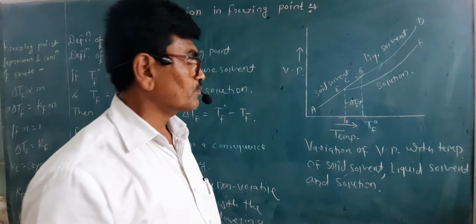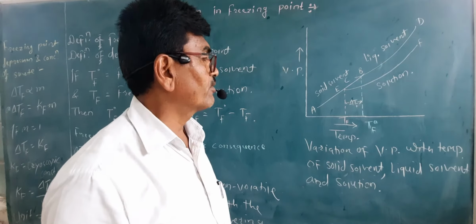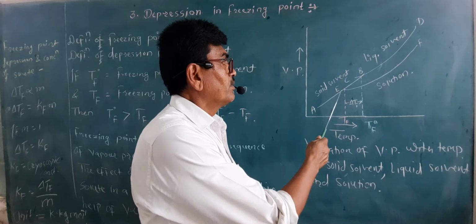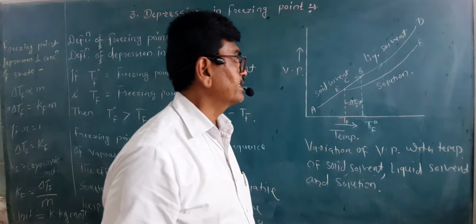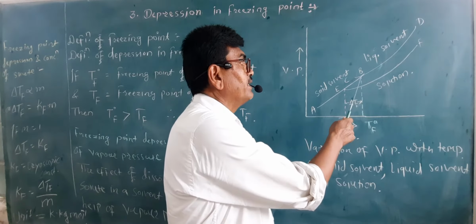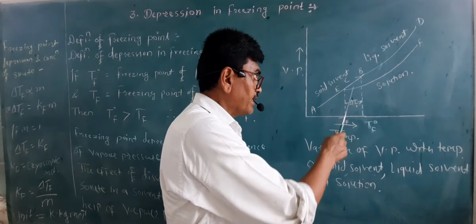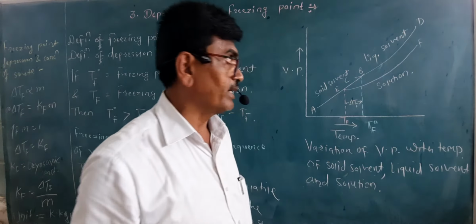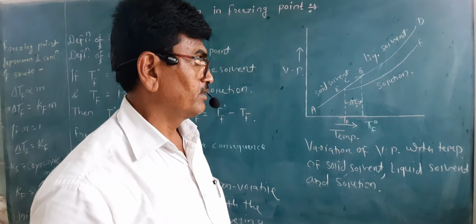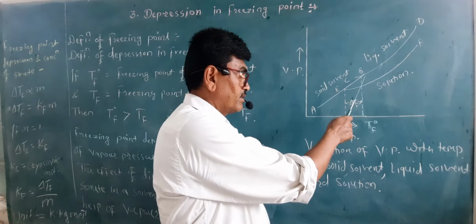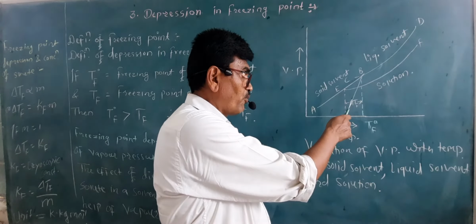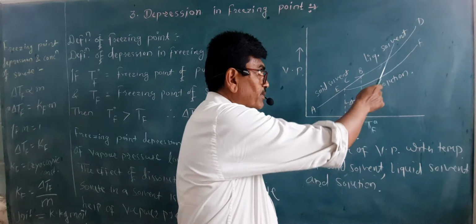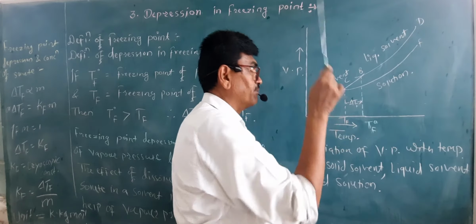See, in this case it is observed from the diagram, according to the definition of freezing point, the point B where curves AB and CD intersect. At this point the vapor pressure of the solid solvent and the vapor pressure of the liquid solvent become the same.